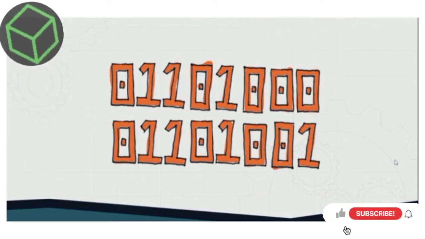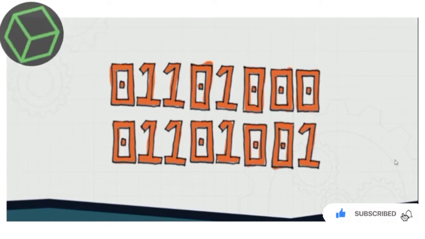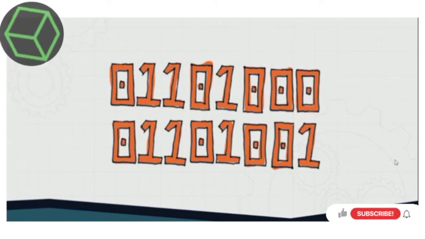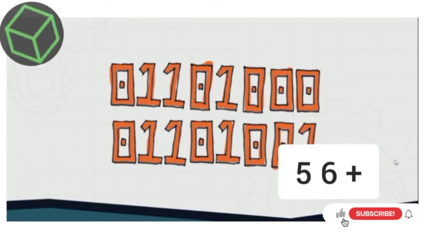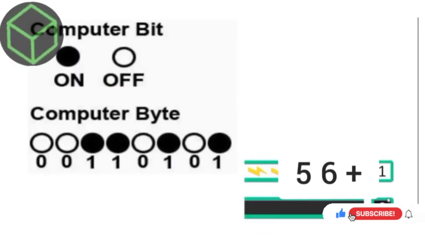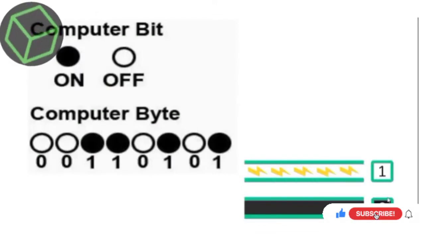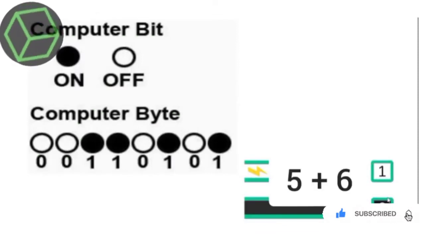Every computer has a certain amount of memory. It determines the number of programs a computer can run at a time and how fast these programs will run. 1 represents on and 0 represents off.